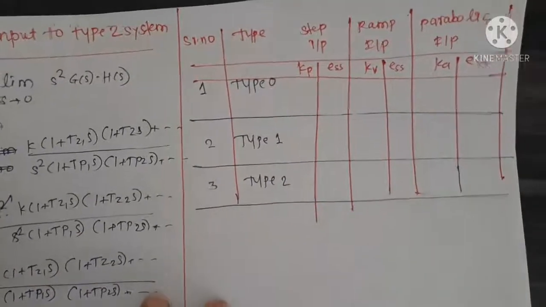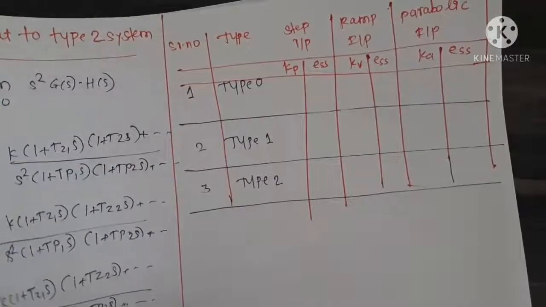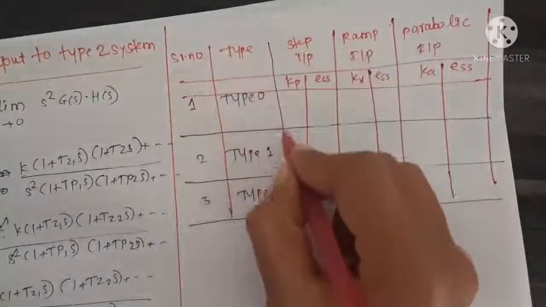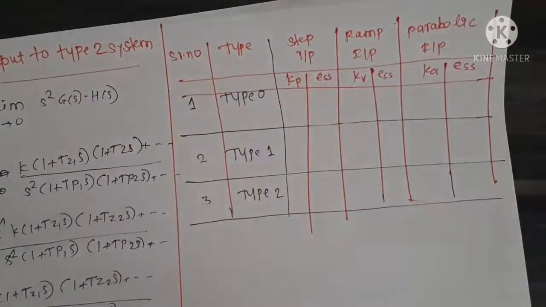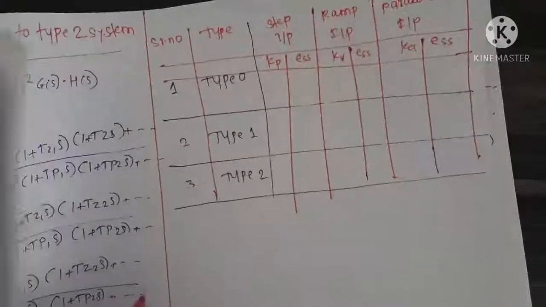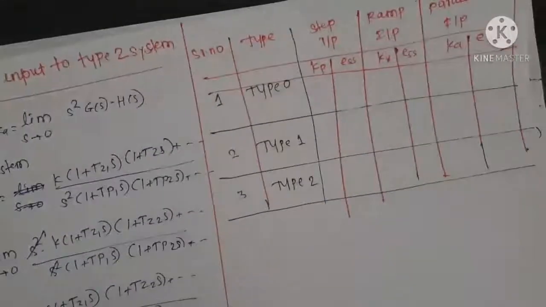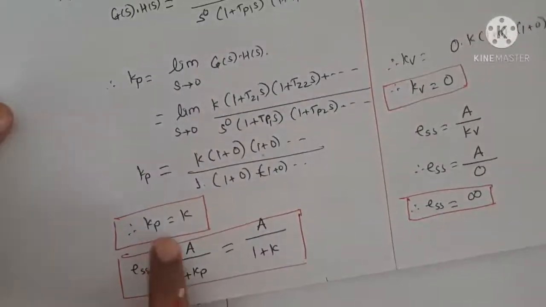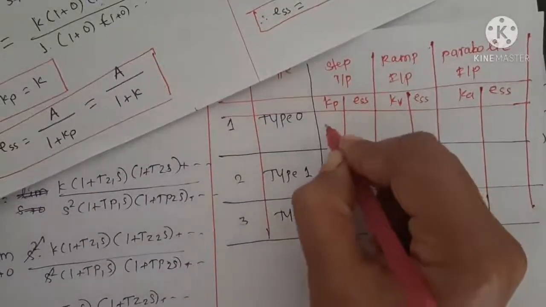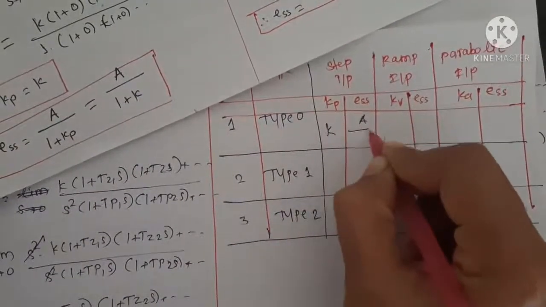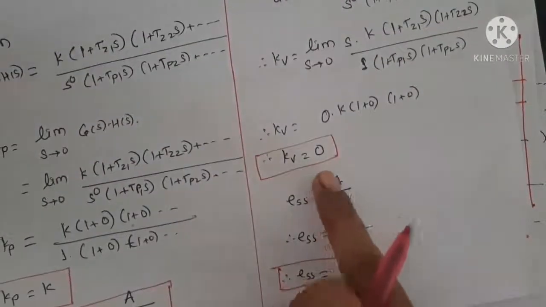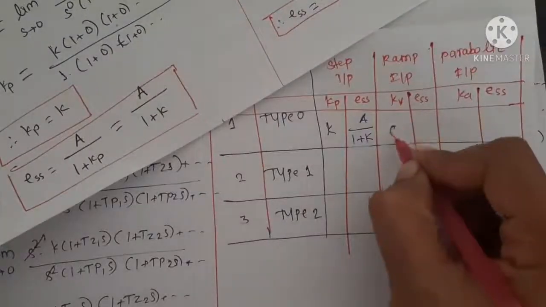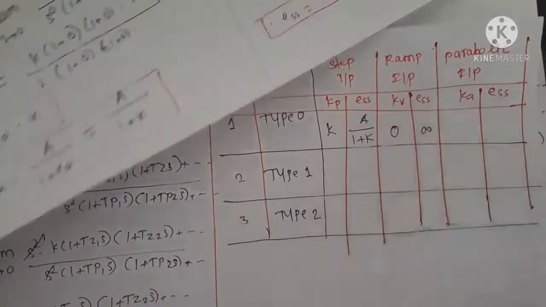So in a previous lecture we derived the Kp, Kv, Ka and ESS values for type 0 system. Here it is. For type 0 system, Kp was K and ESS is A upon 1 plus K. After that for ramp input, Kv is equal to 0 and ESS is infinity.